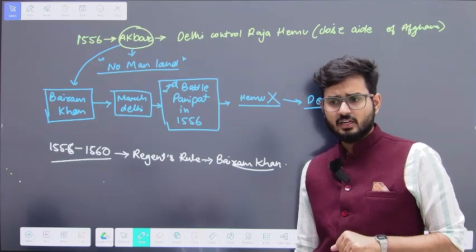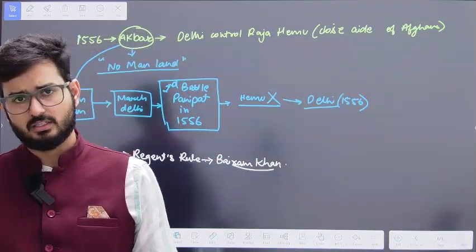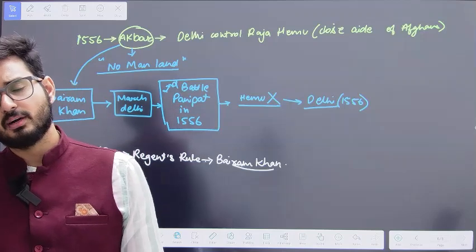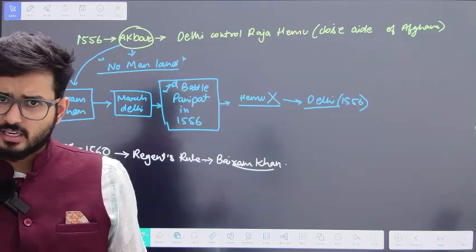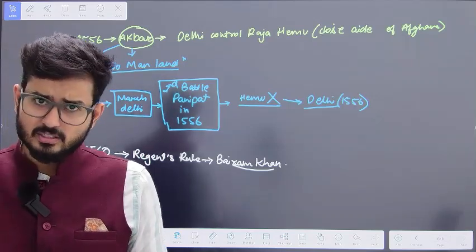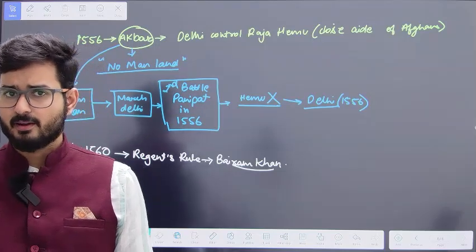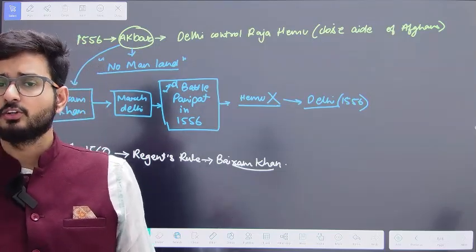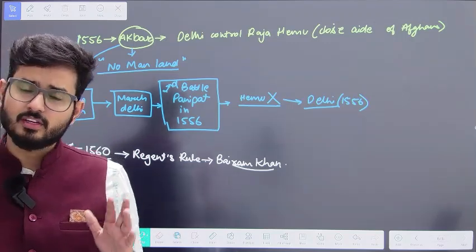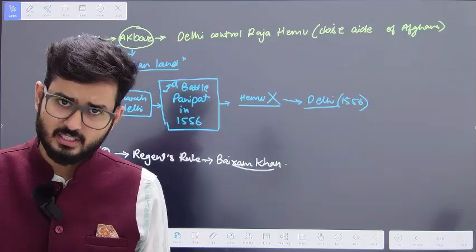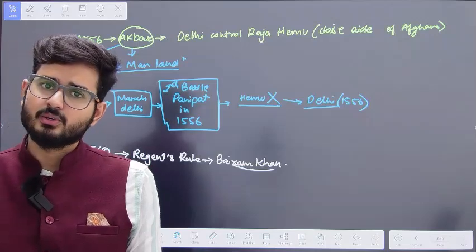However, because of the growing rivalry against Bairam Khan, many people wanted to take power, they wanted to take the control of the Mughal empire. So various conspiracies were started against Bairam Khan, and one of those conspiracies to remove Bairam Khan was successful. In that, Akbar decides to remove Bairam Khan, and he tells him that now I am old enough to take care of my own dynasty. So Bairam Khan, you need to step aside, and I am going to send you to Hajj.